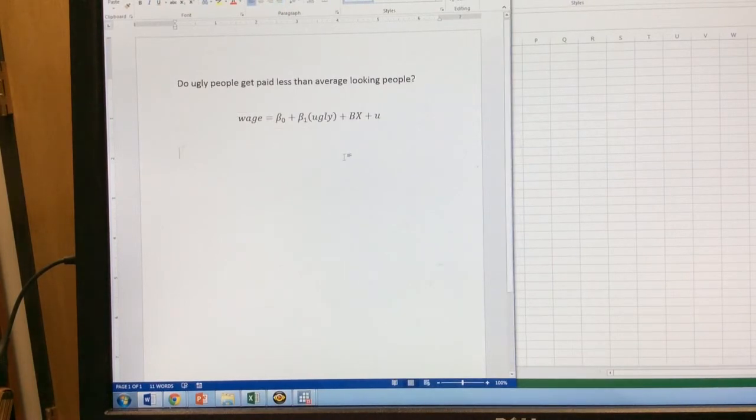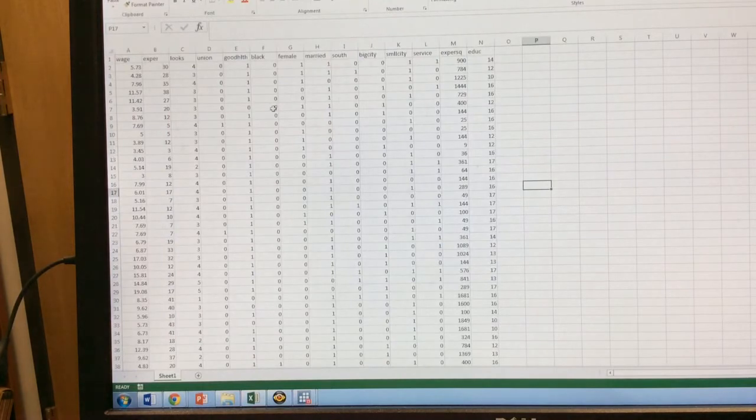All right, so let's go ahead and look at the data and see what we have. So here in our data set, we have wages, we have experience, we have looks, which goes on a scale from 1 to 5. We have a dummy variable if the person's in a union, a dummy variable if they're in good health, a dummy variable for if they're black, a dummy variable for if they're female, a dummy if they're married, a dummy if they're south, if they live in a big city, if they live in a small city. The omitted group here is a medium-sized city as a third option. One if they're in the service industry, the experience squared, and education.